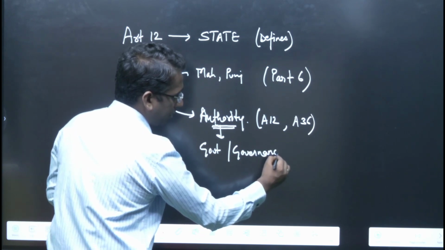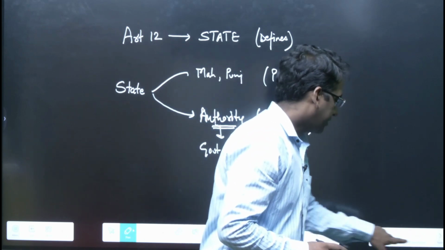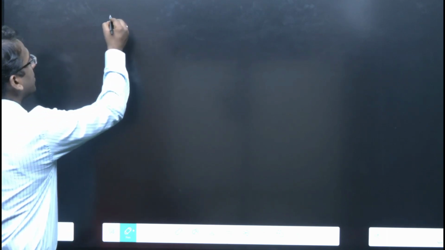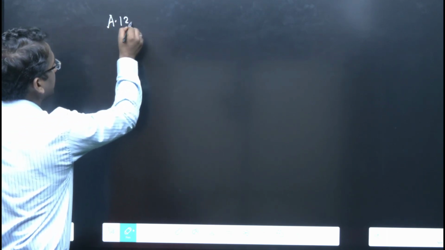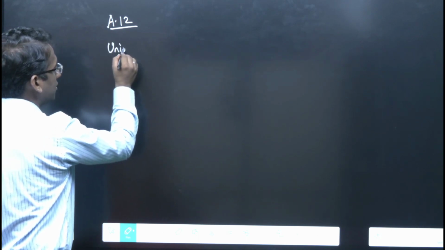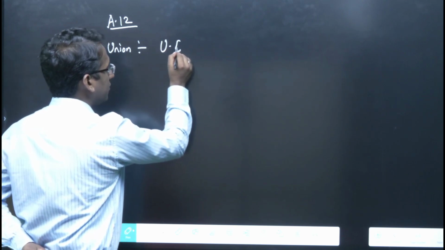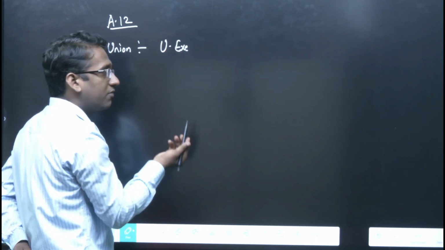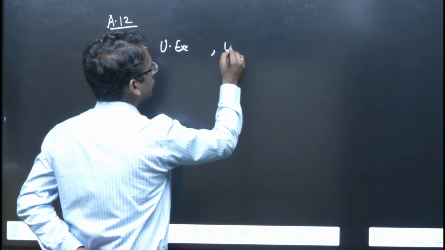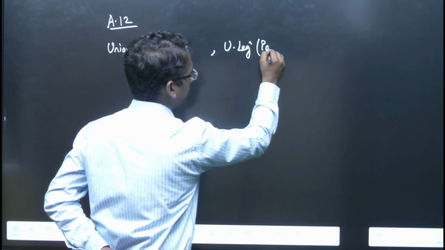Right? Now, article number 12 of Indian Constitution, to be very specific, specifies what is this particular government or governance. So, it mentions that at union level, we have union executive, right, which is nothing but the Modi government, and union legislature, means parliament.